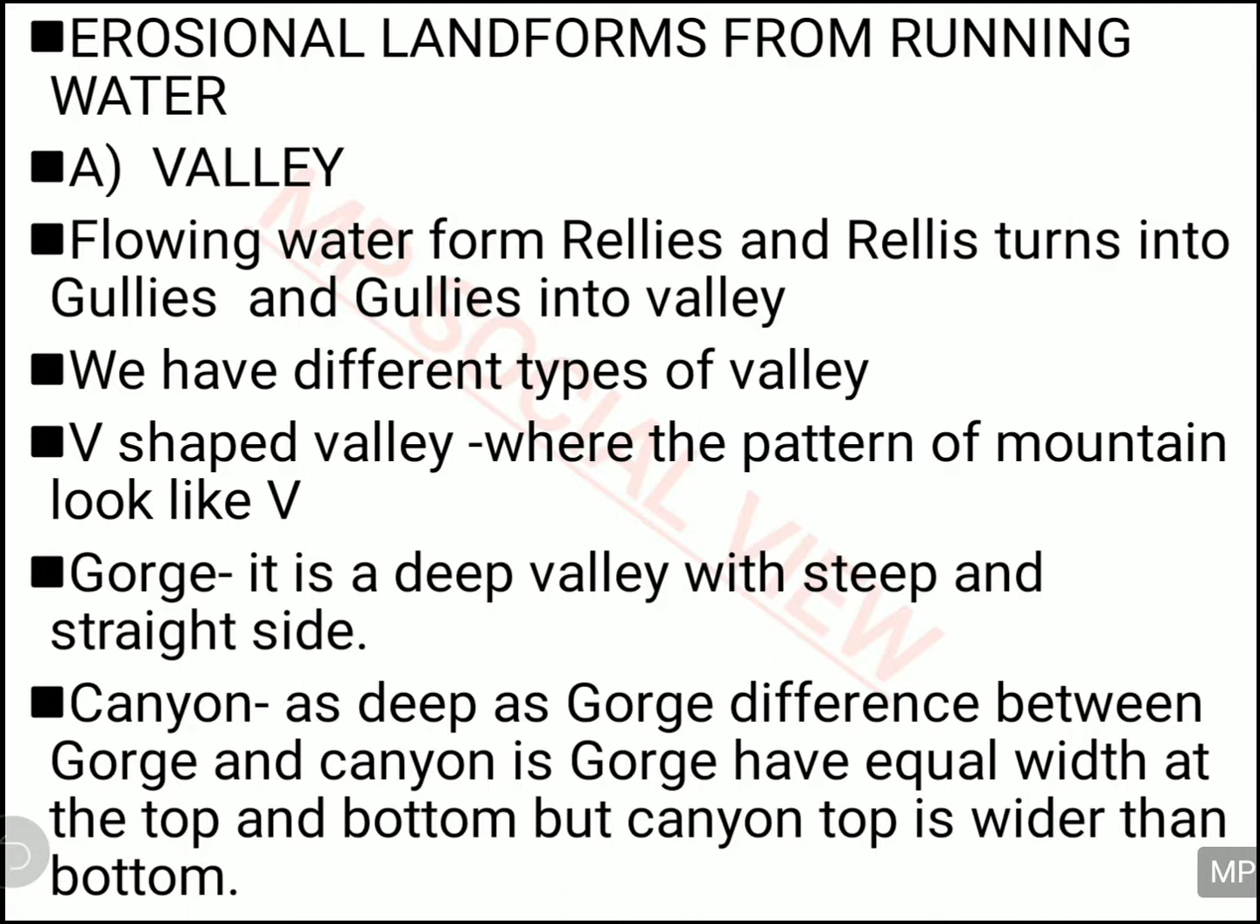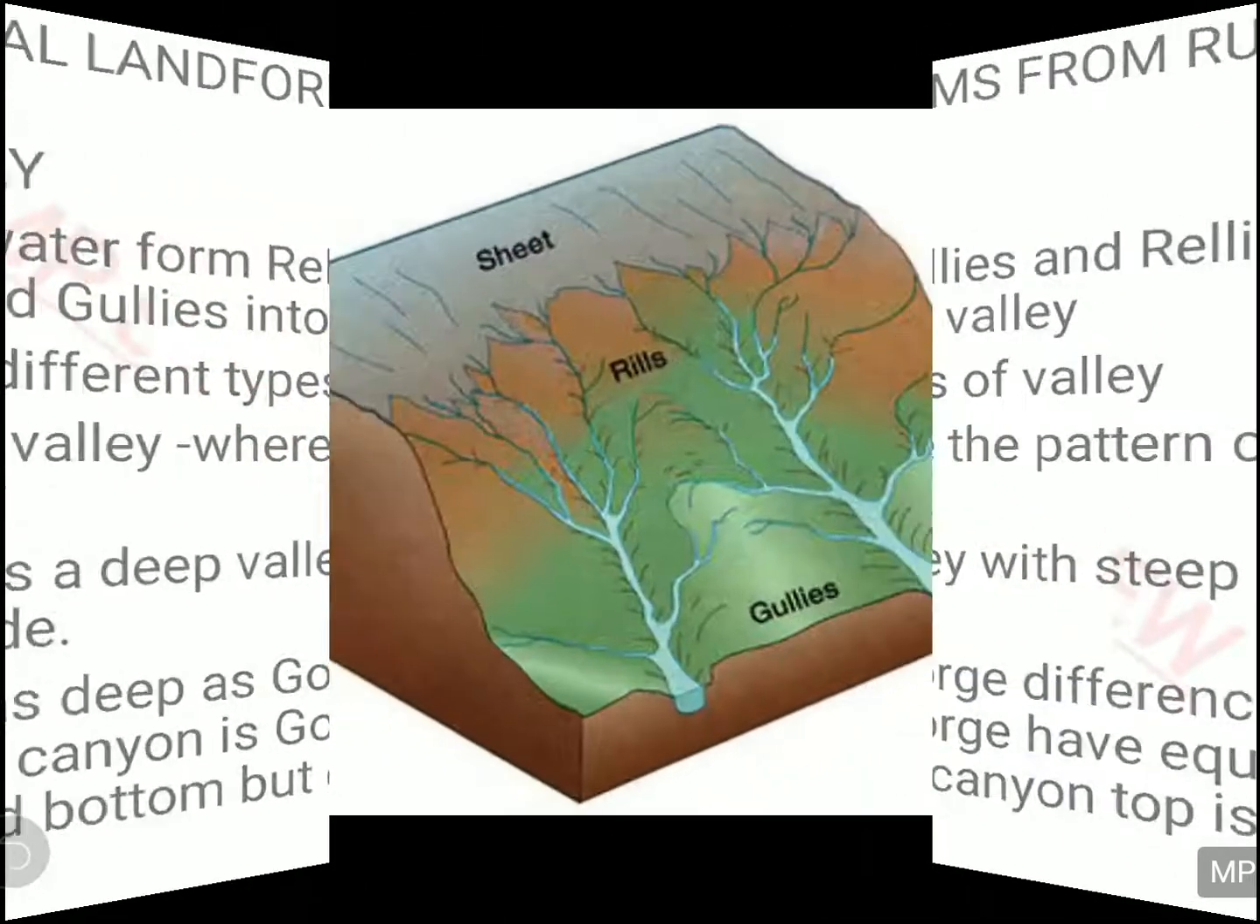But what is the difference between gorge and canyon? In the gorge, the two mountains on both sides will have equal distance at the top and also at the bottom. But in the canyon, the distance between the mountains is not the same at the top and the bottom. At the bottom, the distance will be less, and at the top, the distance between the two mountains will be more. I will show you with the figure and you will understand it.